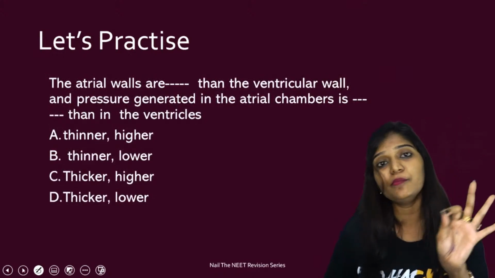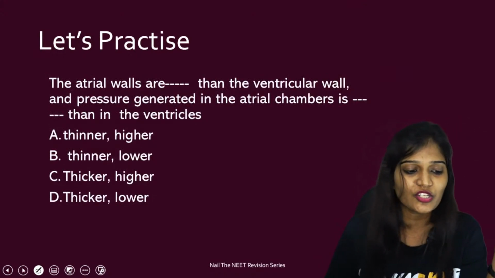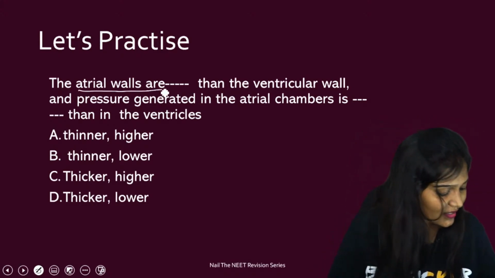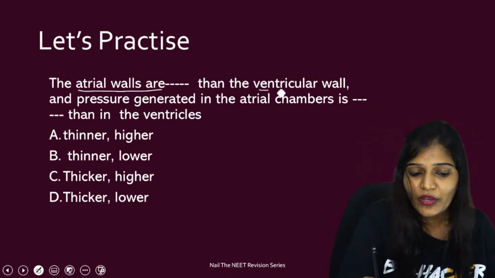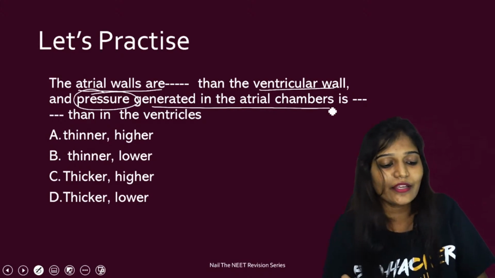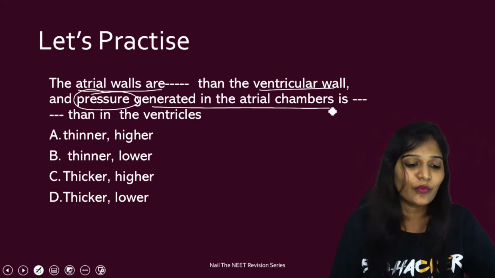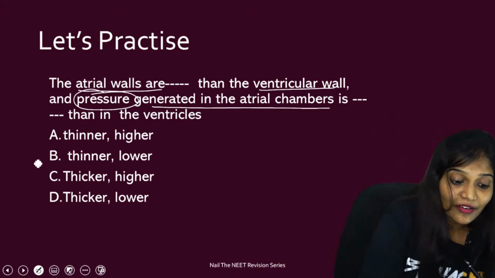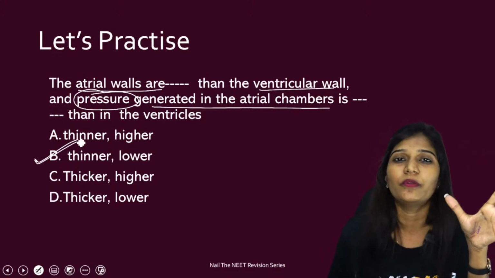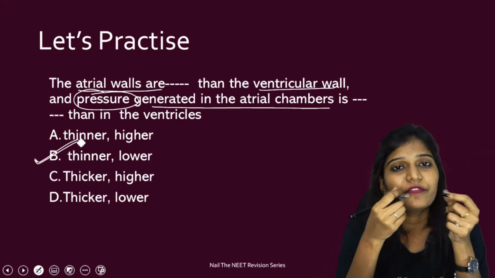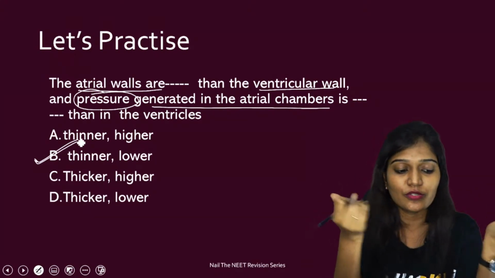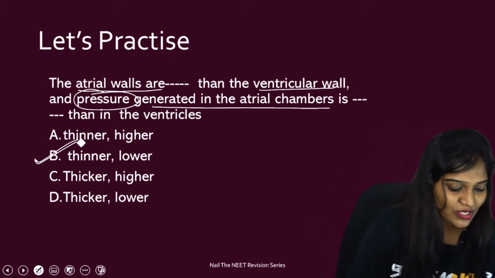Okay, the next one, very important. I told you everything I'm dealing with are NEET questions, so listen carefully. The atrial walls are thicker or thinner than the ventricles, and the pressure generated in the atrial chamber is higher or lower? Just look into the options. Easy question. You already know the atria is going to be, yes, thinner. Very good, Mati. It's going to be thinner and it is going to be low pressure, because if you have thinner surfaces, you will definitely have less pressure. If it's very thick, then it's going to be more pressure. So the answer is very simple. It's going to be option B.